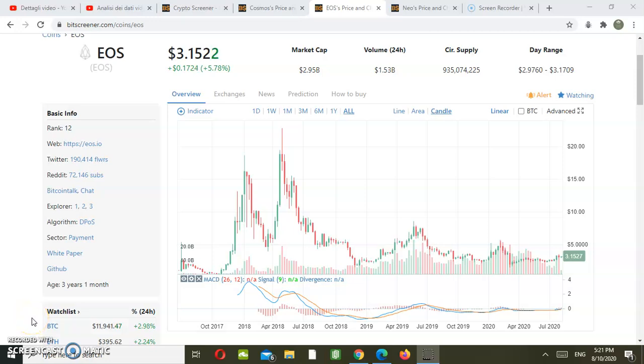Today we'll be analyzing three cryptocurrencies, Cosmos, EOS and NEO.